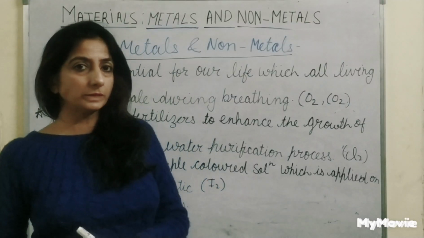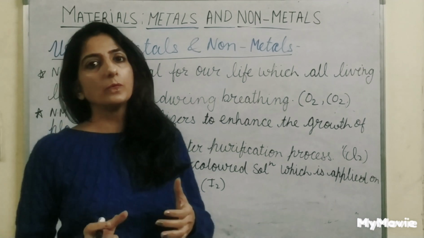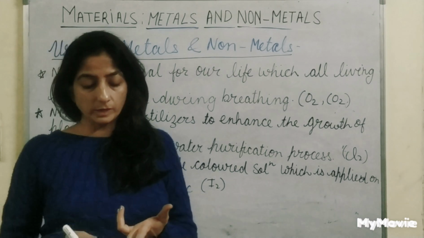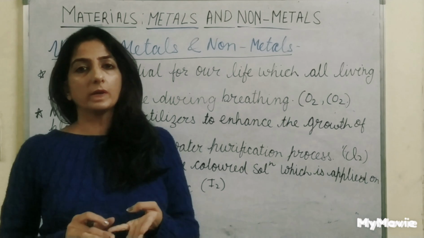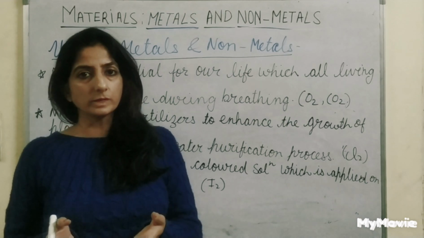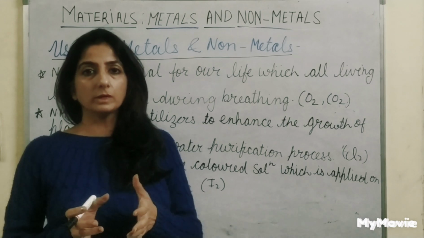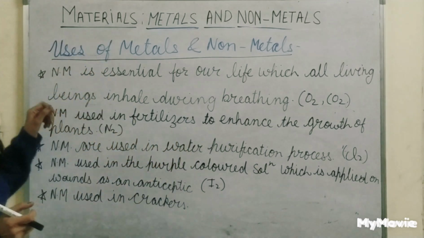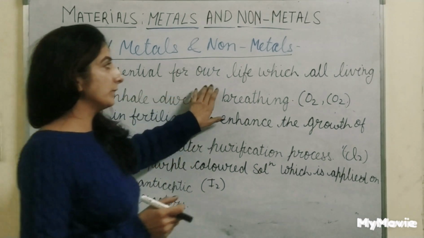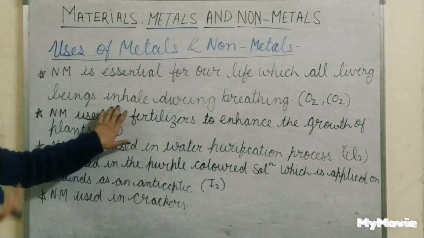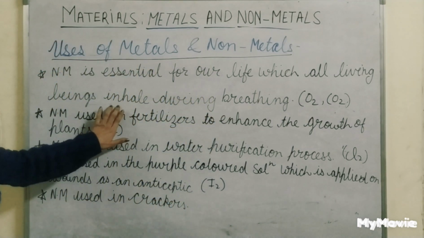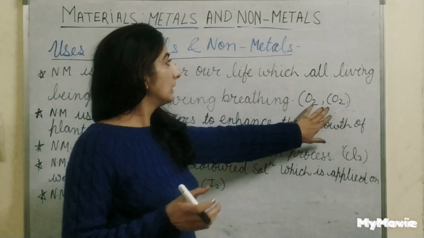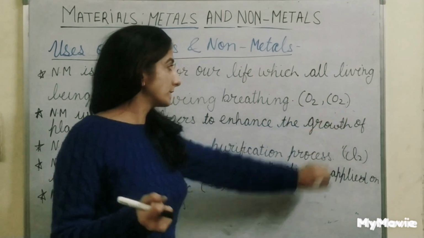Uses of metals and non-metals. Now we are all able to guess why metals are used in automobiles, machineries, factories, trains, aeroplanes, cooking utensils, etc. And we are also familiar with the uses of non-metals. Here are some interesting ones. A non-metal essential for our life, which all living beings inhale during breathing, is oxygen. Carbon dioxide is also taken in by plants.